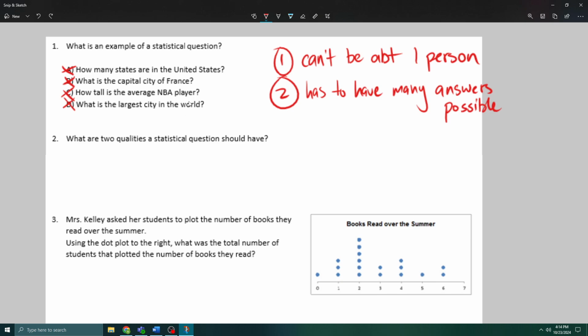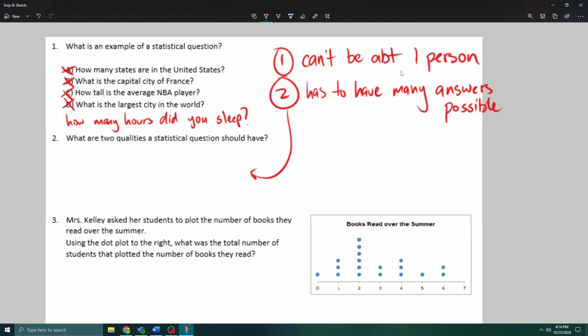So I would actually argue, I'll give you an example. How many hours did you sleep last night? Right? That's a really good statistical question because it's not just about one person. Anyone can answer it. And it has many, many possible answers. You wouldn't believe the answers that I get when I go around and ask people how much they slept last night. It's crazy. And I guess this is the answer to number 2, right? It can't be about one person. It has to have many possible answers.